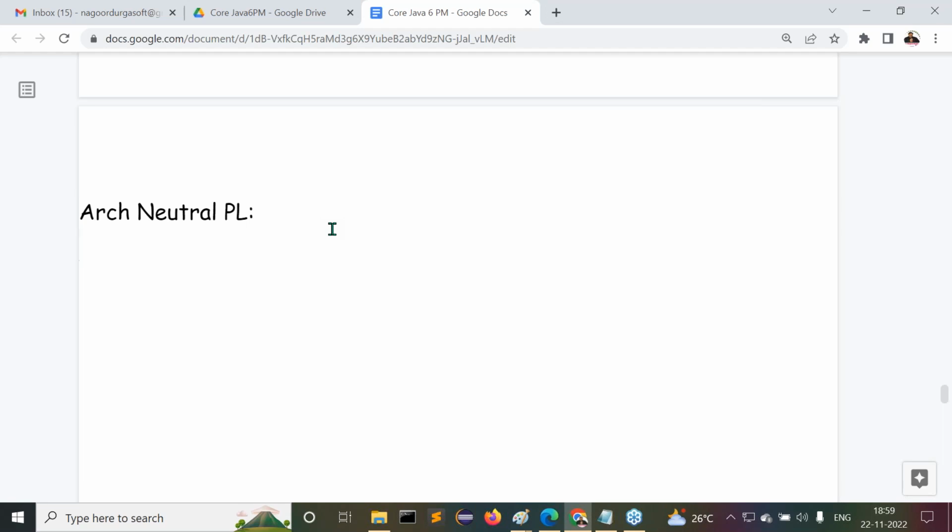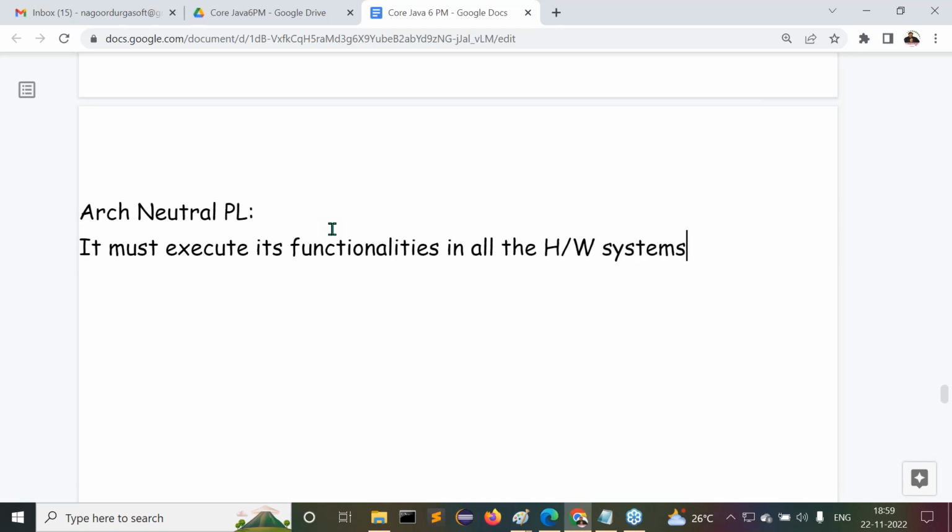So the point is what I'm telling there. It must execute its functionalities in all the hardware systems. Answer my point here. It must execute its functionalities in all the hardware systems here.